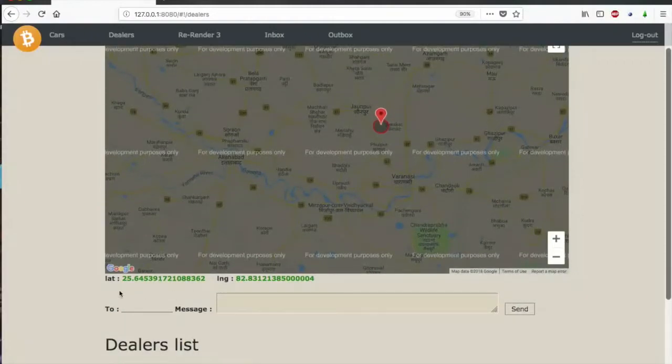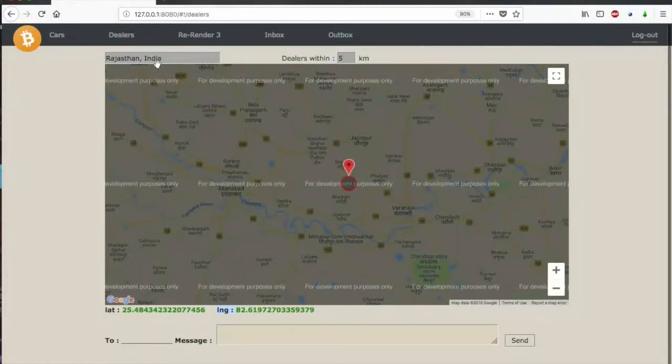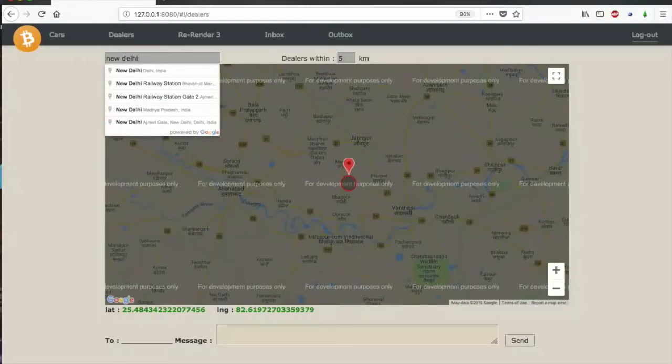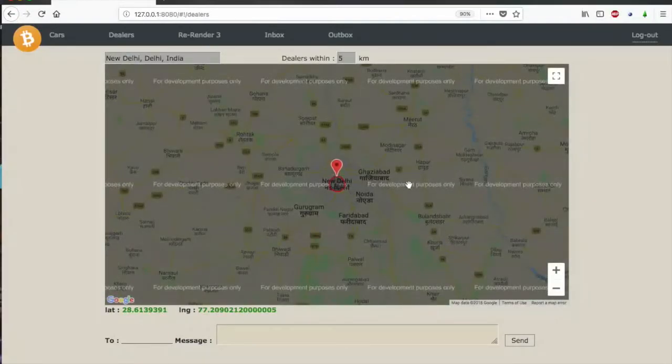And also you can see that here I am showing the lat longs of the current position that I am having. So if I change my location, you can see the current location and the lat long are also changed. So it not only changes by dragging. If I use this search bar, then also it will change. So if I choose New Delhi, you can see it changes.